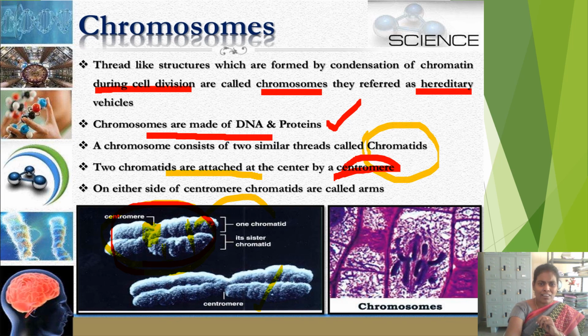On either side of this centromere, the chromatids are the arms. Here the centromere is present, and on either side, chromatids are present. This is one chromatid. This is another chromatid. I hope you have understood the structure of chromosomes.